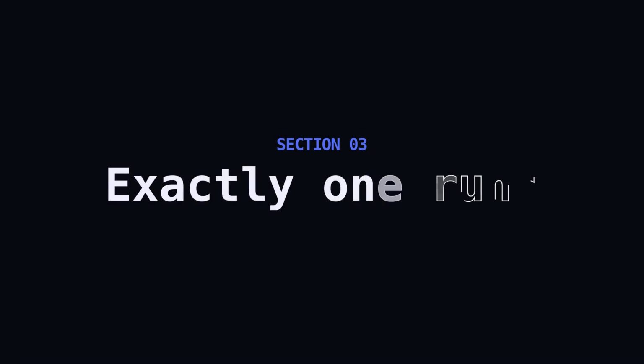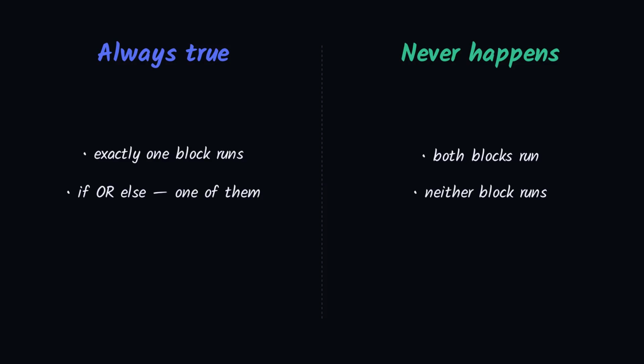This is the rule to burn in. With if-else, exactly one of the two blocks runs. Always one, never both, never neither. It's a fork in the road. The program goes left or right, and there's no way to take both paths or skip the intersection entirely.